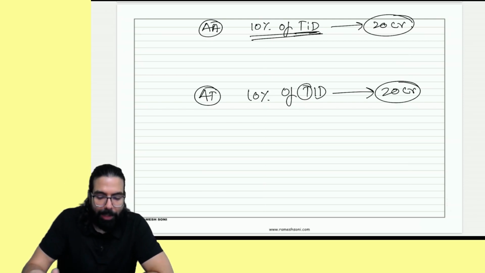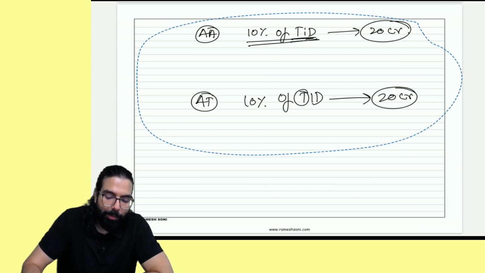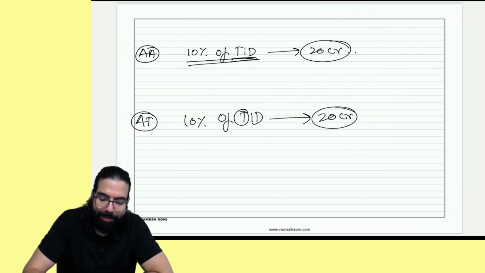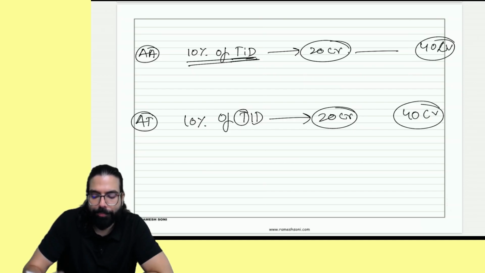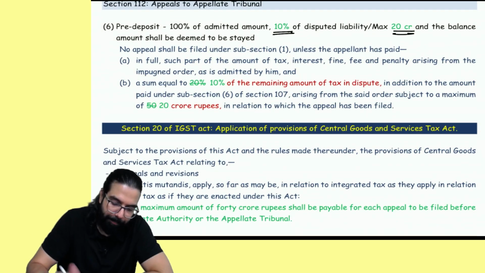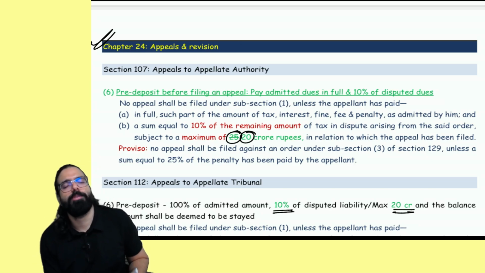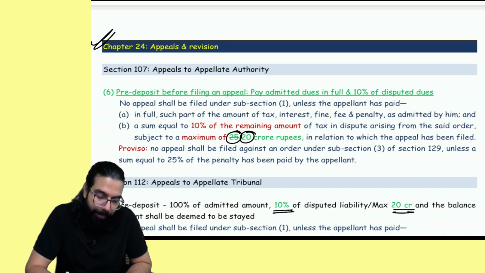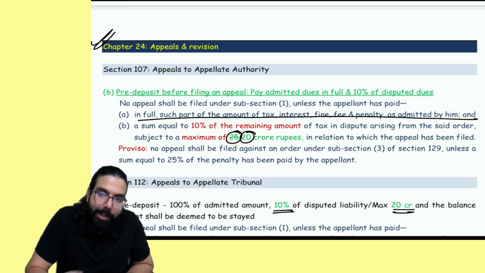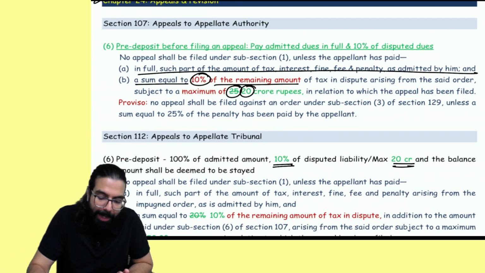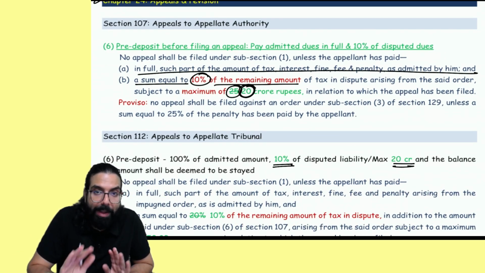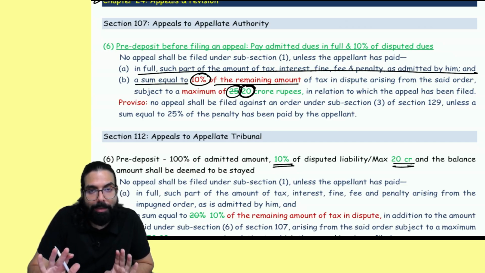So, sir, if I talk about the IGST Act, then what will happen? Remember, under the IGST Act, this maximum will be 40 crore. That's all been written over here. See, for the appellate authority, the maximum pre-deposit is how much? 10%. Whatever you have admitted, full tax, interest, penalty is paid. Whatever you have not admitted, 10% of the remaining amount has to be paid. Maximum is not 25, it is 20 crore. Under the IGST Act, 40 crore.